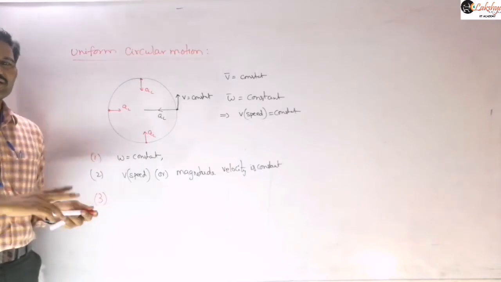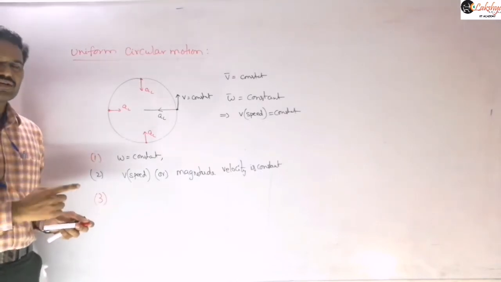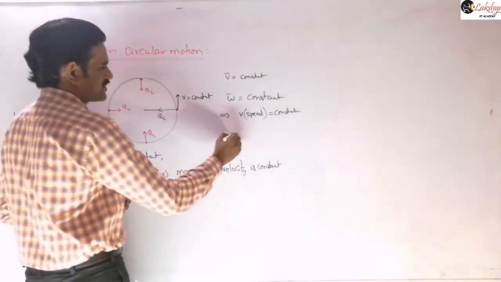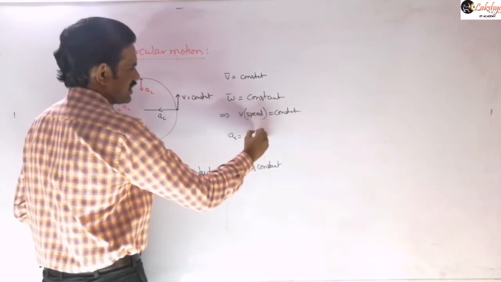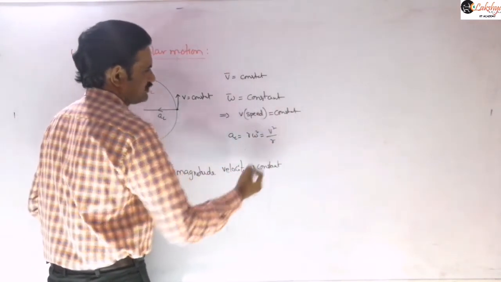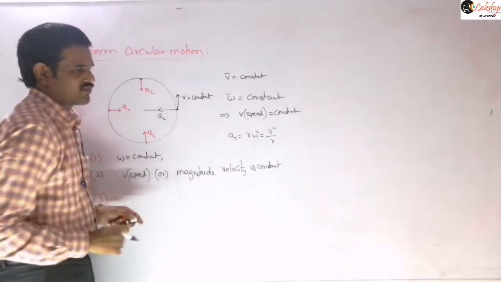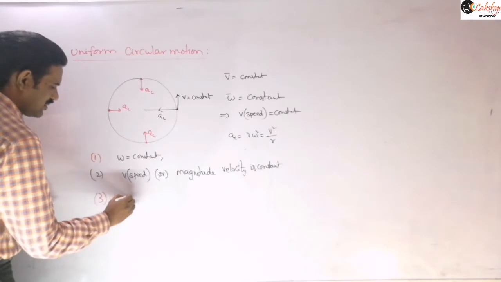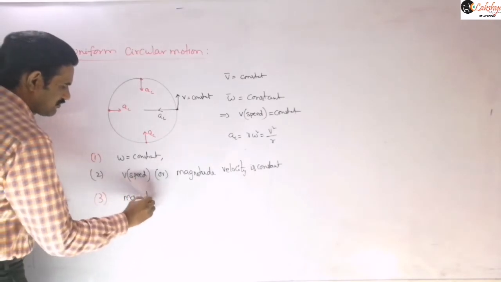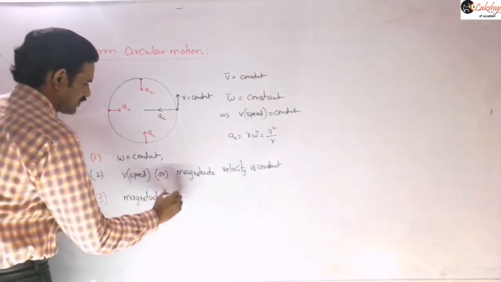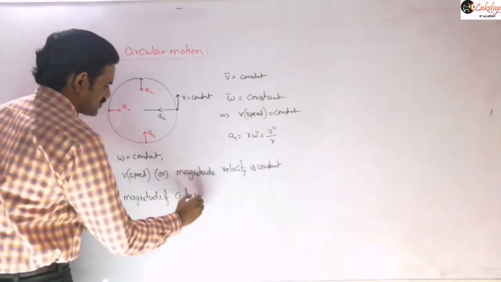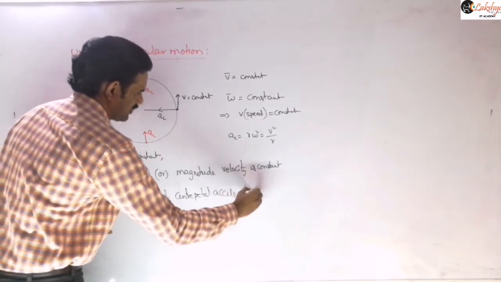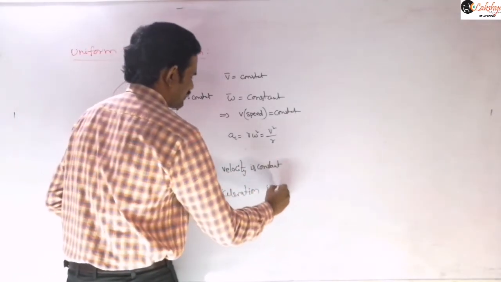So the centripetal acceleration is also variable, but we can conclude that the magnitude of centripetal acceleration remains constant, because that magnitude is nothing but r omega square or v square by r. As omega or v is constant, we can write that the centripetal acceleration magnitude remains constant. And so again I can mention here: the magnitude of centripetal acceleration is constant.